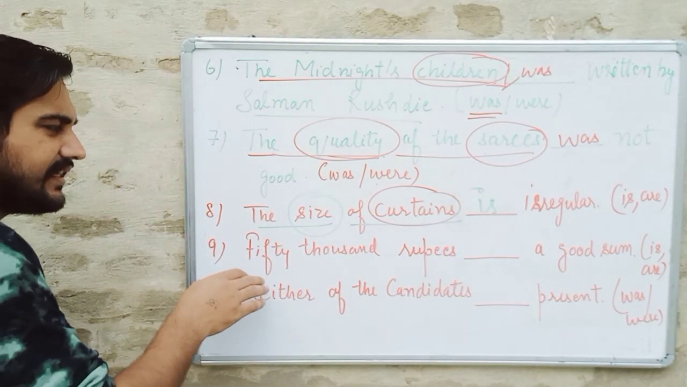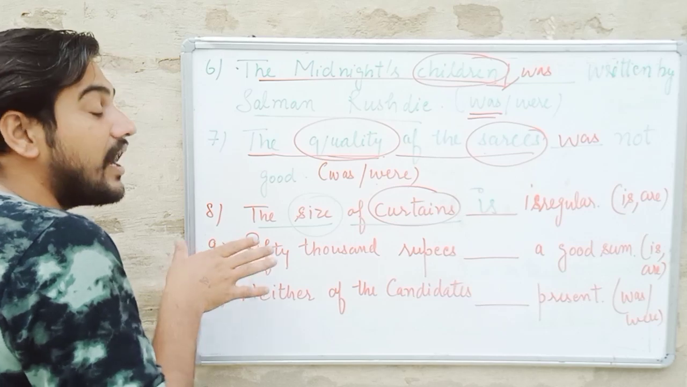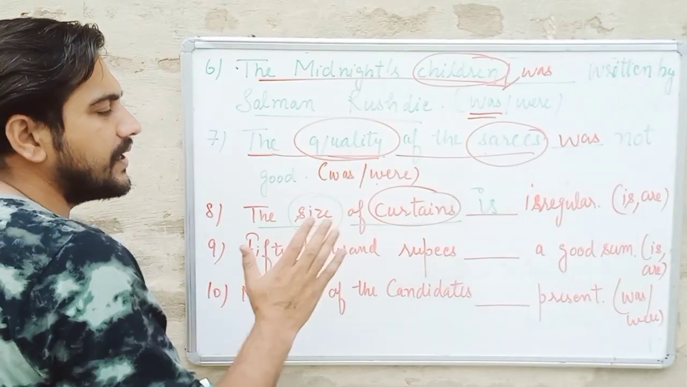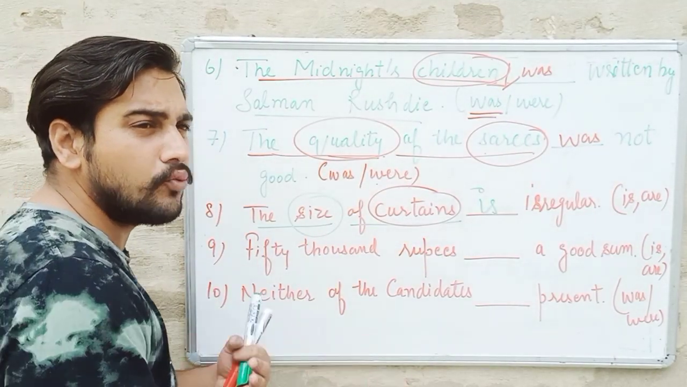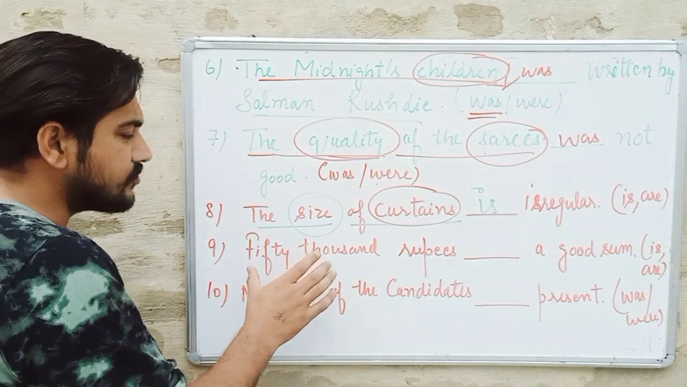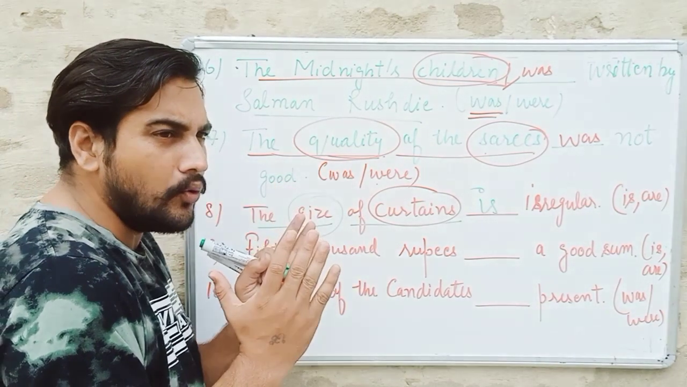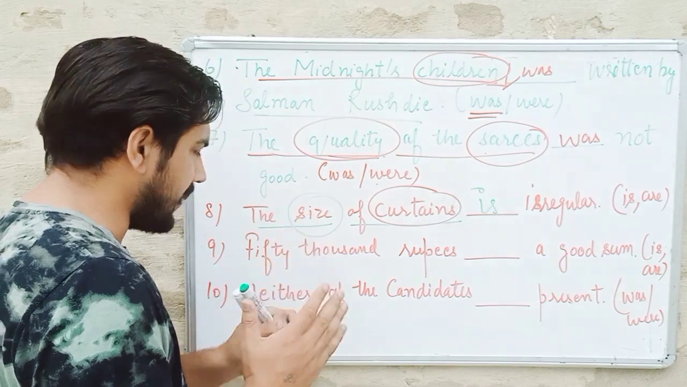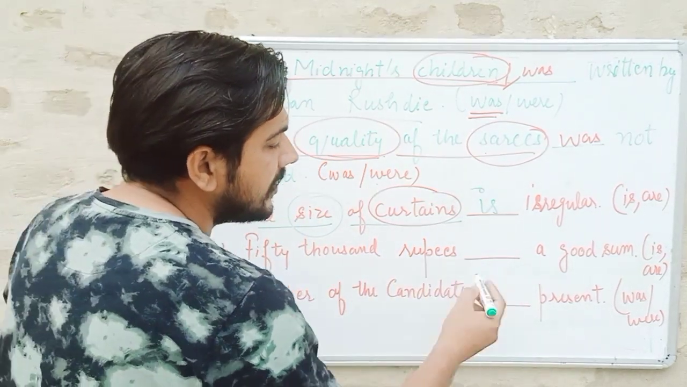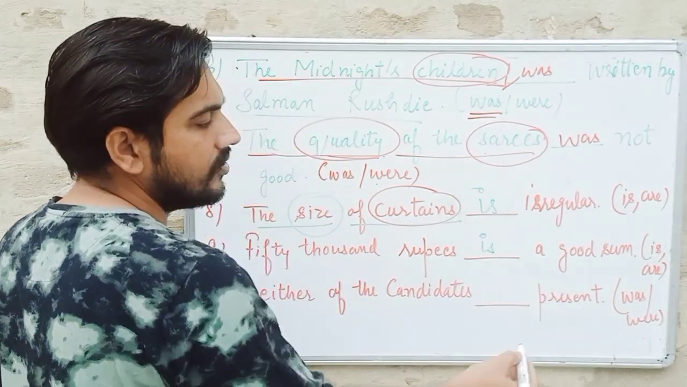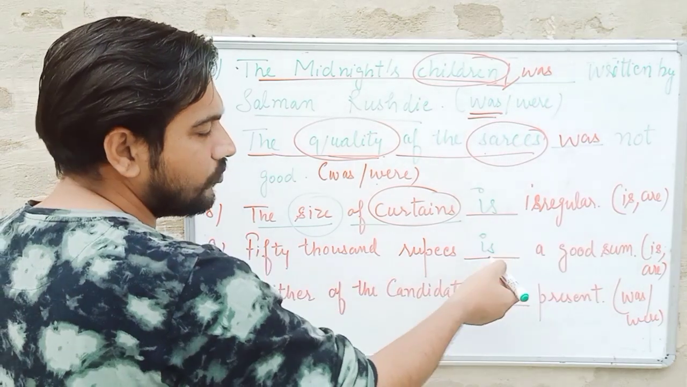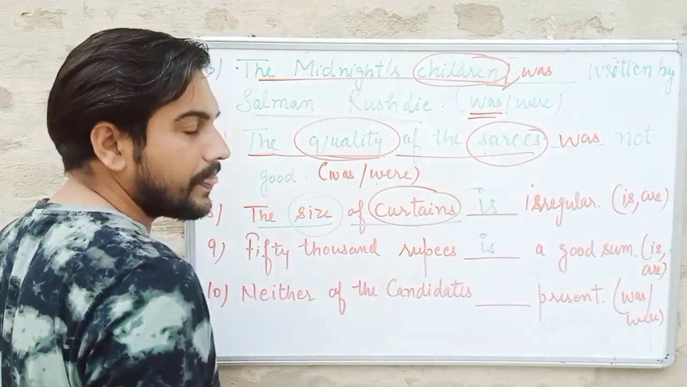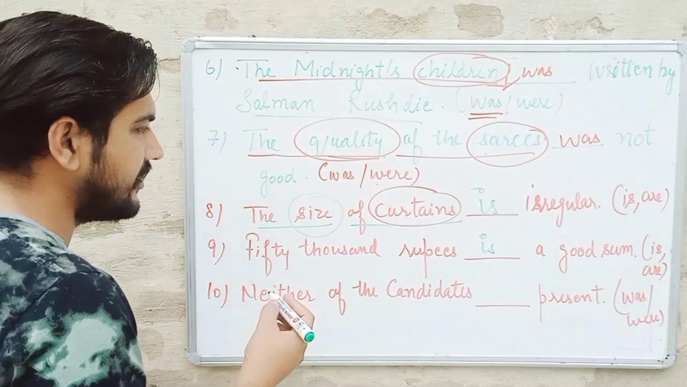Okay, and then the ninth question is carrying the amount, 50,000 rupees. I know that rupees is more than 1 rupee. But the thing is, when it comes as one amount, it comes as 1 unit. So 50,000 rupees, instead of "are", it would be "is", a good sum. That would be the answer for the ninth question.